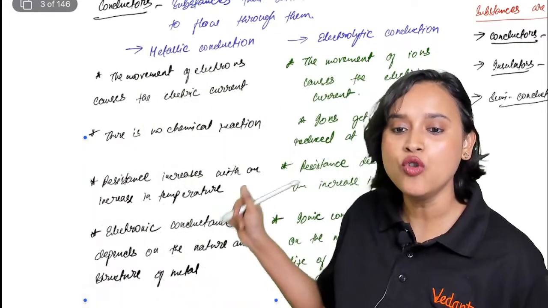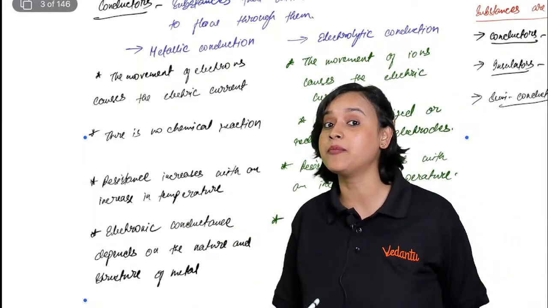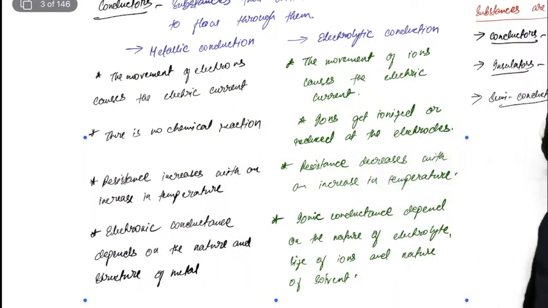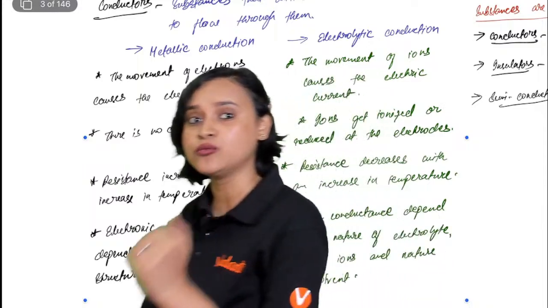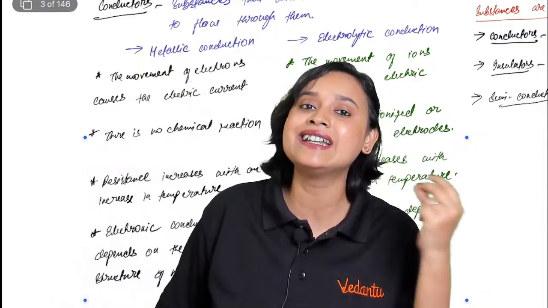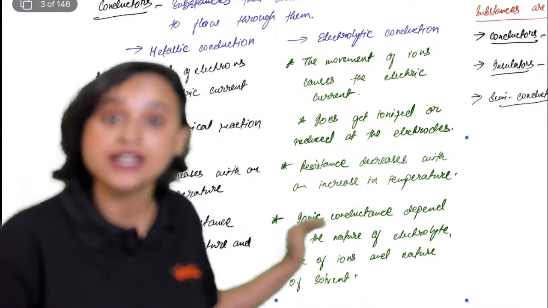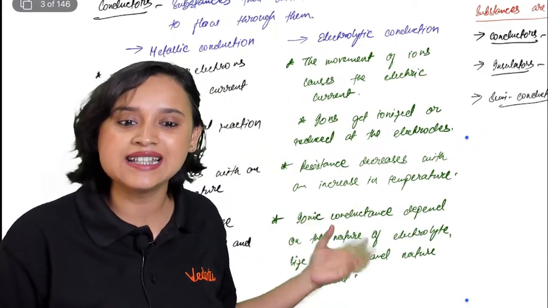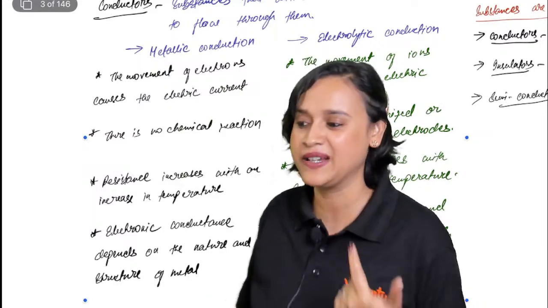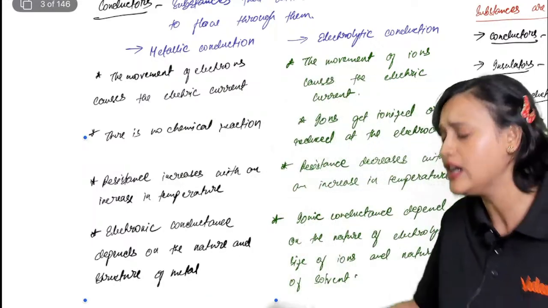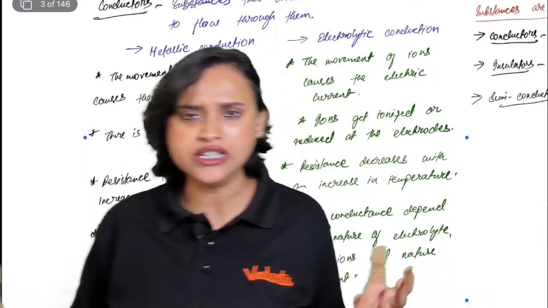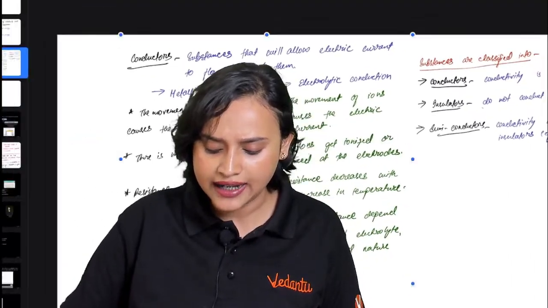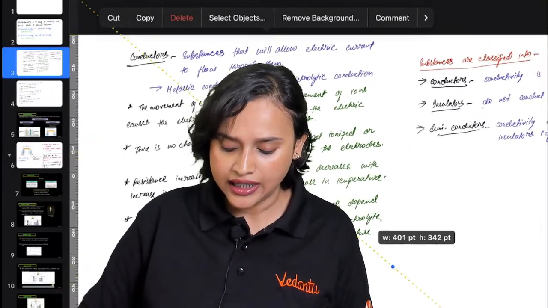Moving on, if you increase the temperature in case of metallic conduction, my dear students, the resistance also increases. Of course, the more heat you give, all the electrons start moving with higher speed, they collide, and the resistance increases. However, in electrolytic conduction, you do not see that happening. You see that the resistance decreases when you increase the temperature. Yes, that is what happens. So basically, these are the differences that we talk about here. As we move forward, you will understand metallic and electrolytic conduction a little better.